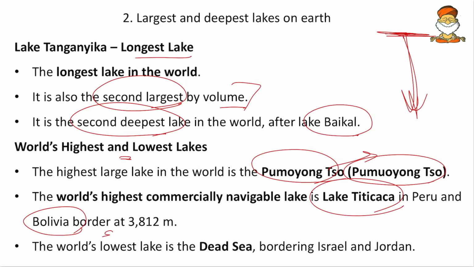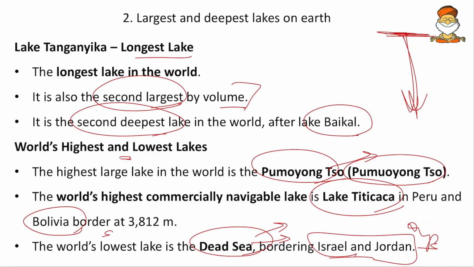Then the world's lowest lake is the Dead Sea. This is at a very small altitude, might be at sea level. It is situated on the Israel-Jordan border. We will mark this also because the Israel-Palestine conflict is going on. We had got one question on Jordan: which of the following is a landlocked country? Such questions will be associated with this.